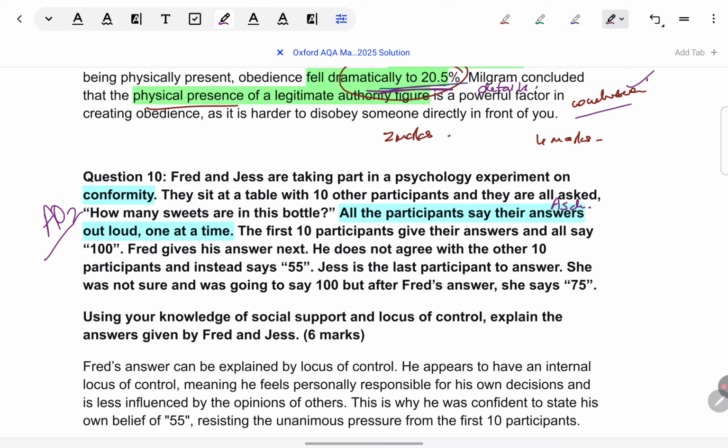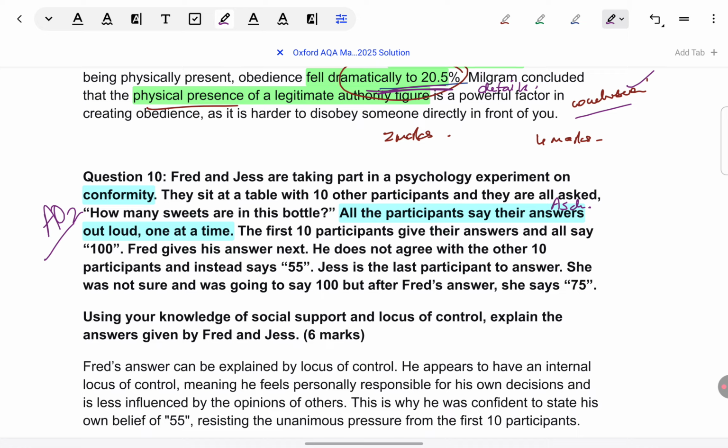Keep thinking as you go along reading any situation in any paper. Keep on thinking where is this coming from. That helps you to prime for the rest of the answer. Like in your mind, when you think, oh, this is from the Asch study, something very similar is being done here. Everything you have learned related to Asch, right from his original experiment to his variations to explanations for conformity, everything gets triggered in your mind and then it becomes easy to stay relevant. So don't just read the question mindlessly. Read it like this, connecting to what you have learned. That primes you and that helps you to understand what is being asked better. It gives better meaning to the question.